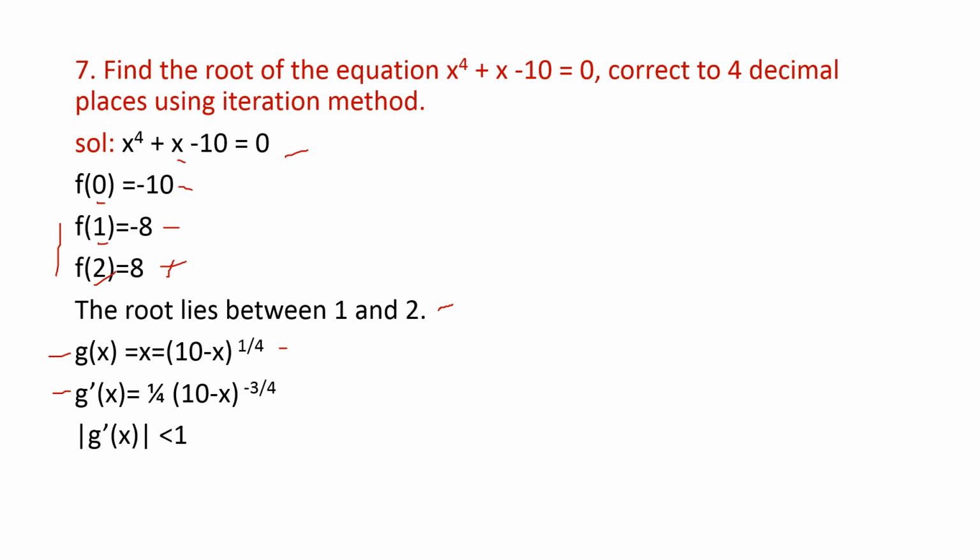The only thing we have to check is whether you have the correct g(x), because g(x) is the main thing from which we are coming to the answer. So we have to check whether the g(x) which we found is correct or not. For that, find the derivative of g(x), that is g'(x), and check whether |g'(x)| is less than 1. So here substitute any value for x. For all the values, the modulus of g'(x) will always be less than 1. That means the g(x) which we have found is correct.